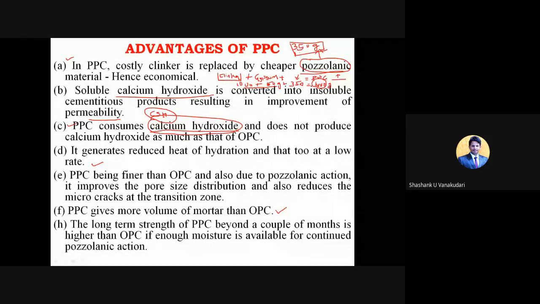You require proper moisture or water content. Where water scarcity is there, PPC won't be workable because it requires a huge amount of water to give larger strength than the OPC.